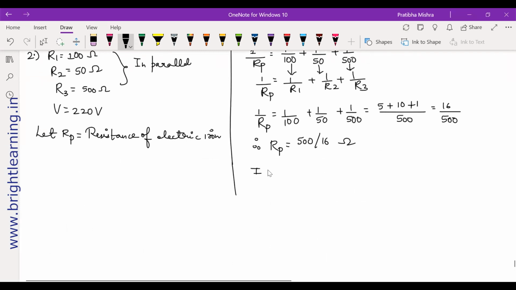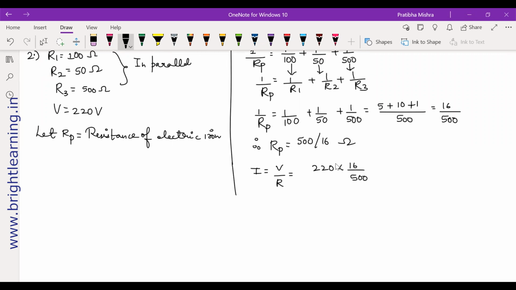So what is I? V by R, right? V is equal to IR. So obviously I will be V by R. Use it here. Voltage is 220. What is 1 by R? 16 by 500 again, because it's 1 by R. So we can just directly write the same thing over here.